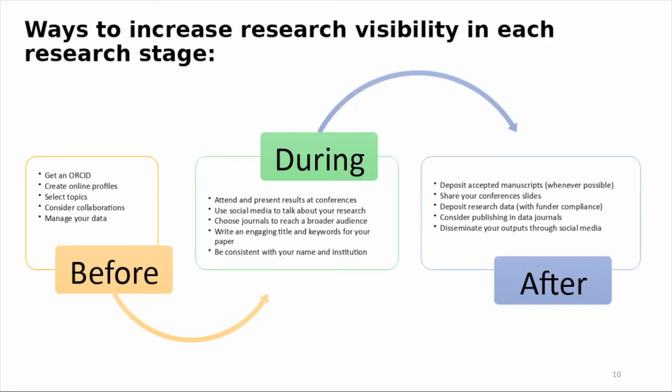Because if you don't think about visibility from the beginning, then when the research is done you can put it on all the different platforms, but if you don't select your collaborators properly, you don't select the topics, you don't select a suitable journal, then yes, you can increase visibility, but not as much as if you do all the activities from the beginning.